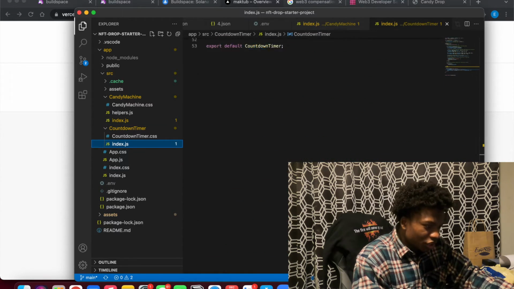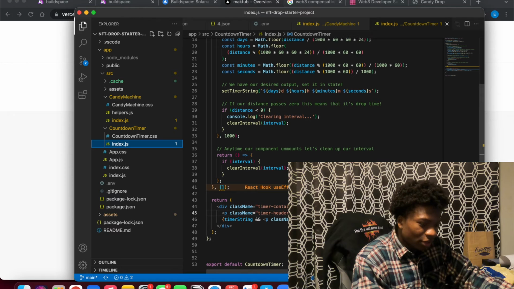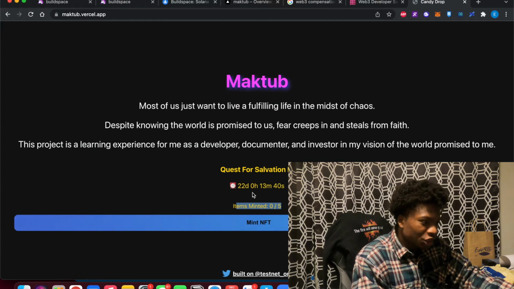And not to go too much into the code, this is more for the timer. This is how it's calculating that timer that I have set up, and that is complete. That is just this component right here, the timer logic.